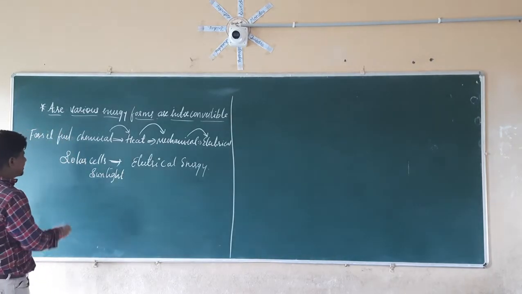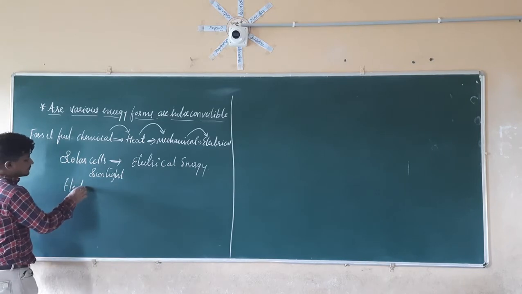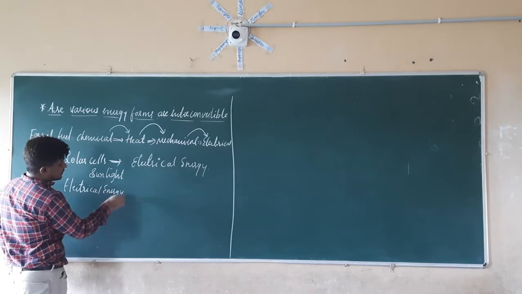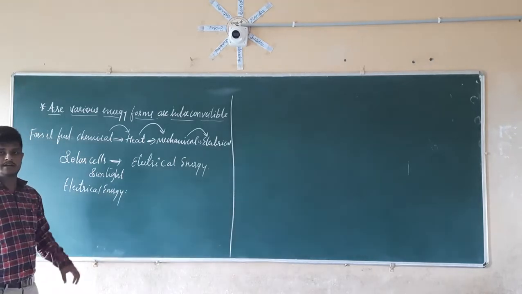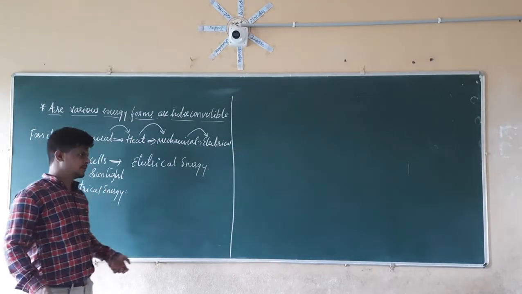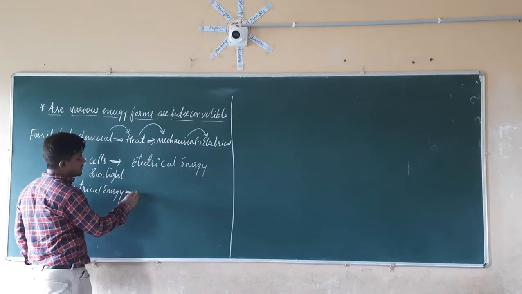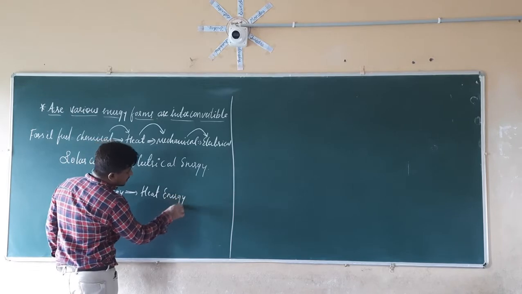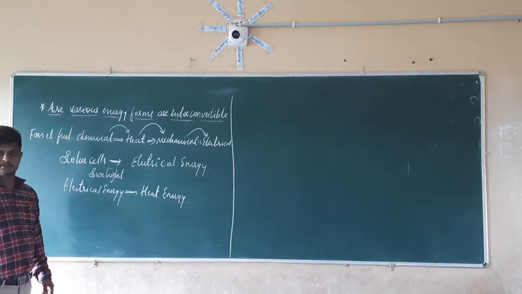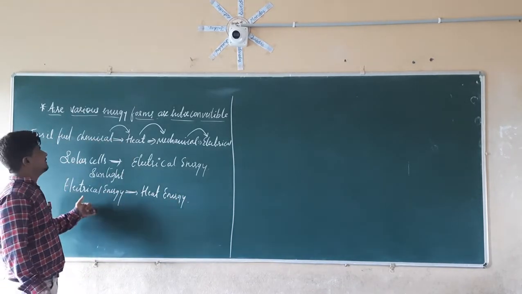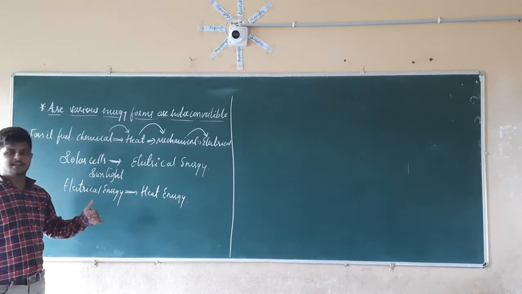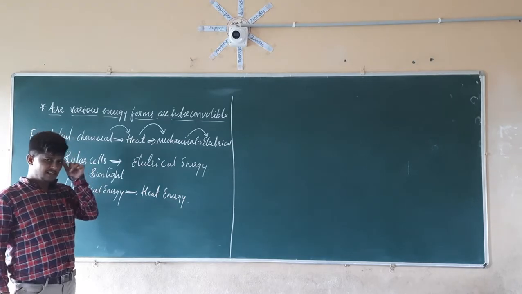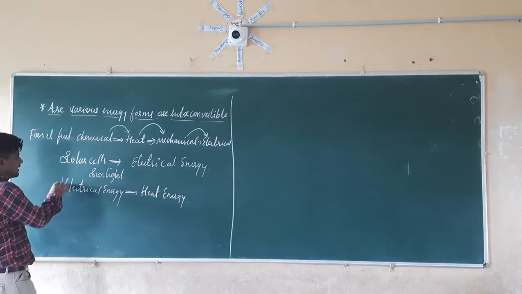If you take the electrical energy which is used for ironing your shirts or ironing your clothes, that electrical energy is converted into heat energy. Again, there is a conversion. So it is possible that various forms of energy are interconvertible.